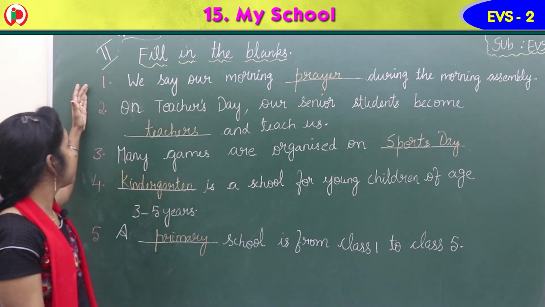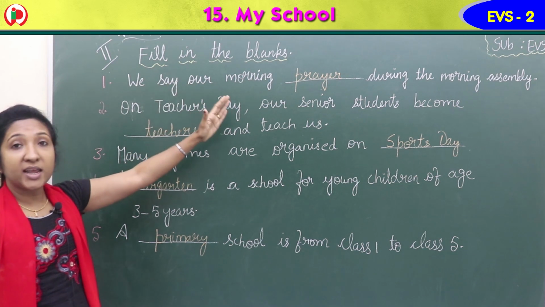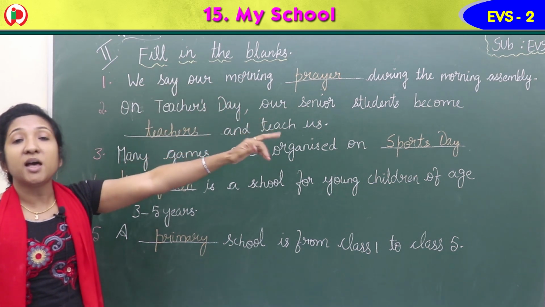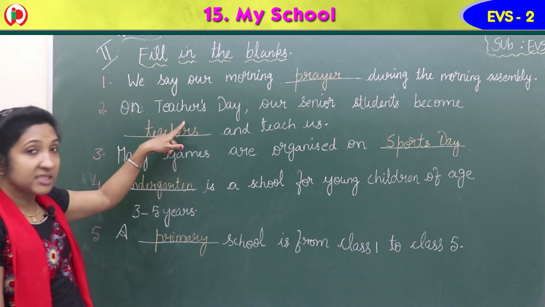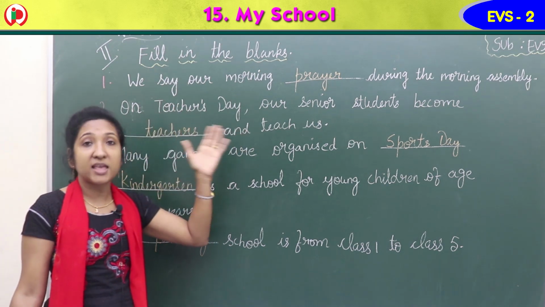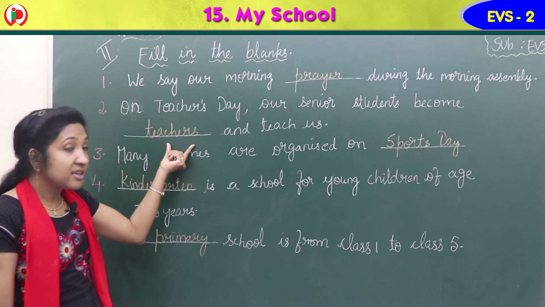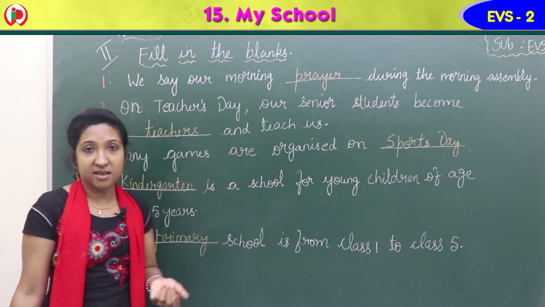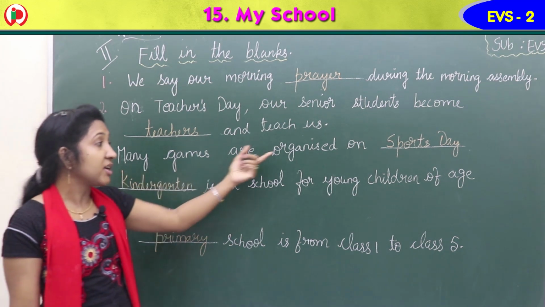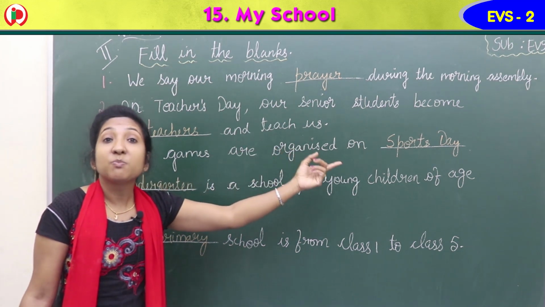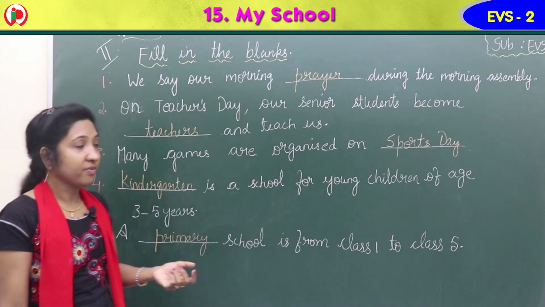So, first fill up, we say our morning prayer during the morning assembly. Second, on Teachers' Day, our senior students become teachers and teach us. Now, third, fill in the blanks. Many games are organized on Sports Day.